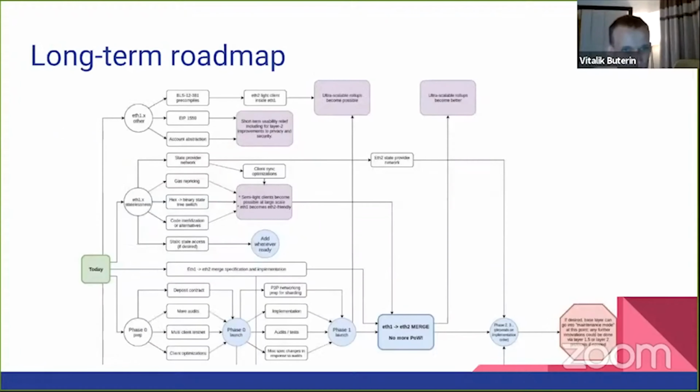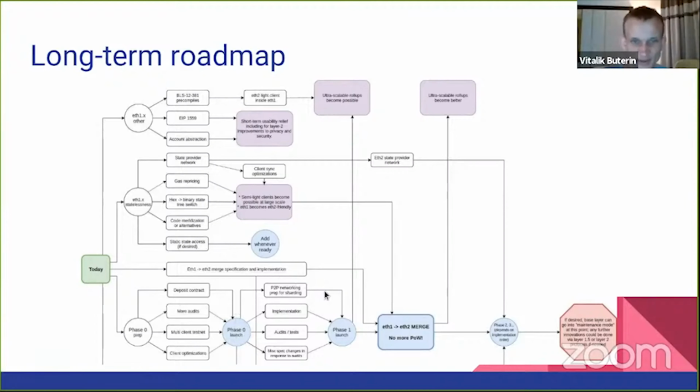the future is the future. So a long-term roadmap, this is a thing that I published on Twitter a few months ago, where I basically talk about all of the different things that go into ETH2, right? So here's where we are today in phase 0 preparation. Multi-client testnets, we've got that. Client optimizations, we've got a lot of that, can have a bit more of that. More audits are happening as we speak. Deposit contract, we basically have that, then phase 0 launch.